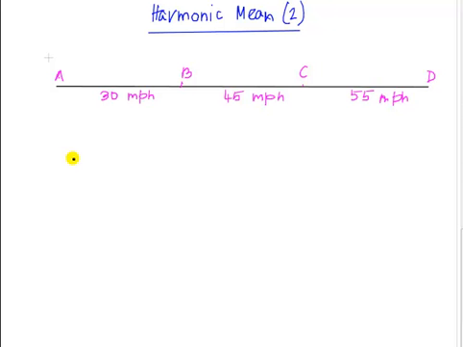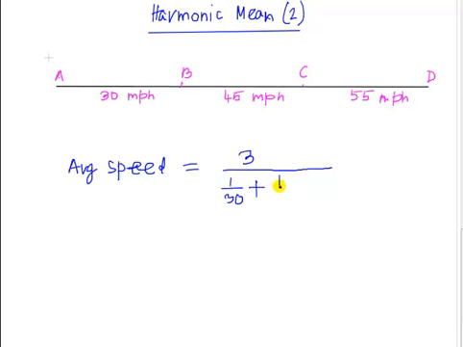So just like before, we need average speed. Since this is a scenario where we are averaging speeds, we will use the harmonic mean. This time we have 3 speeds to average, so our n is 3. So this time our formula will read 3 divided by 1 over 30 plus 1 over 45 plus 1 over 55.